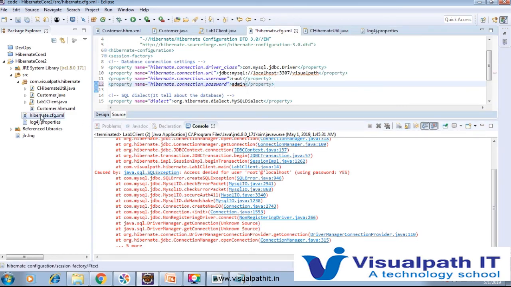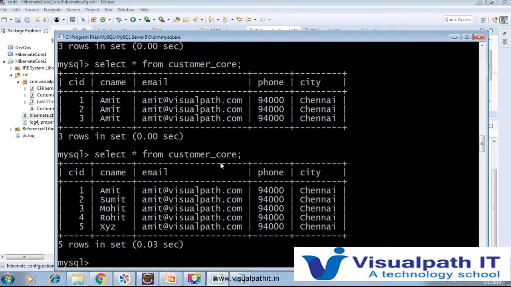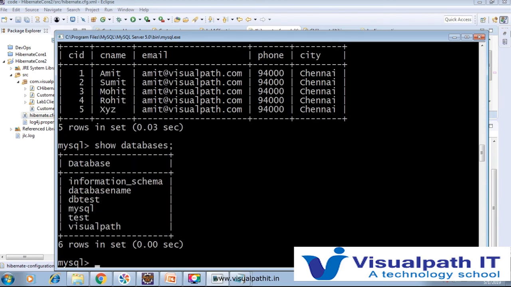So I would like to explain one more time how I developed this application. To develop this application, you must have MySQL. Inside that MySQL you must create one database. I already created a database called visualpath. So you just type a command like create database visualpath, and then automatically visualpath will be created.